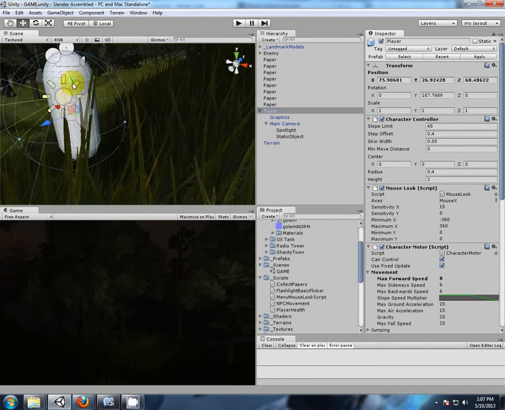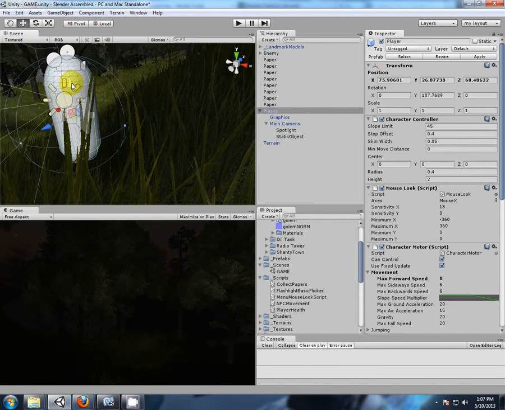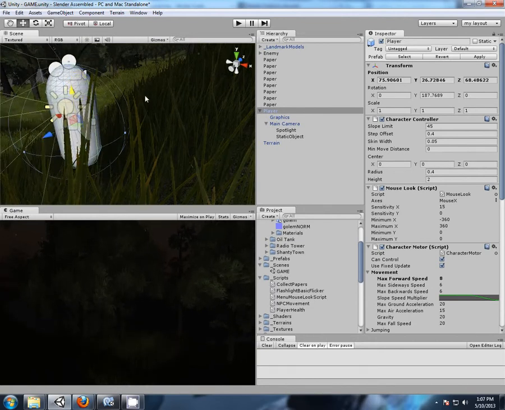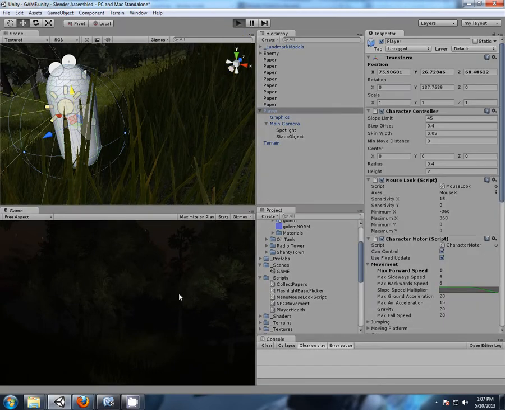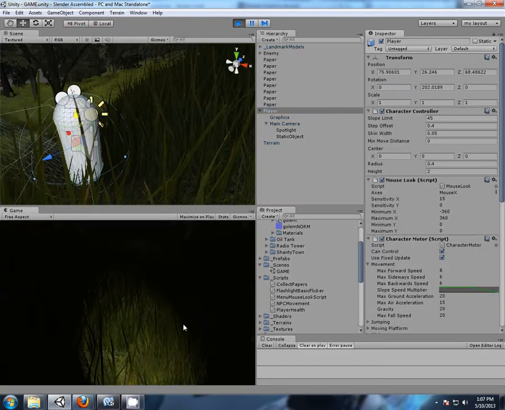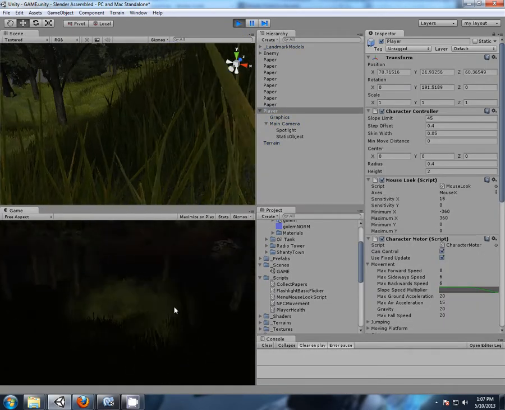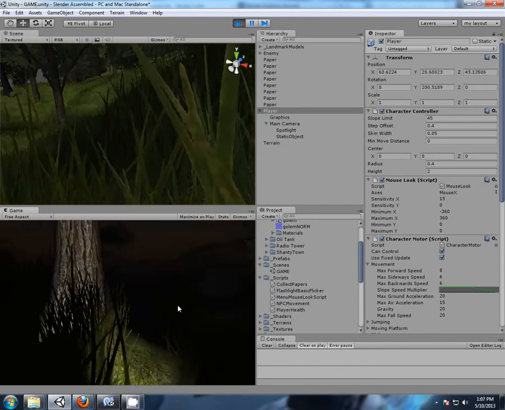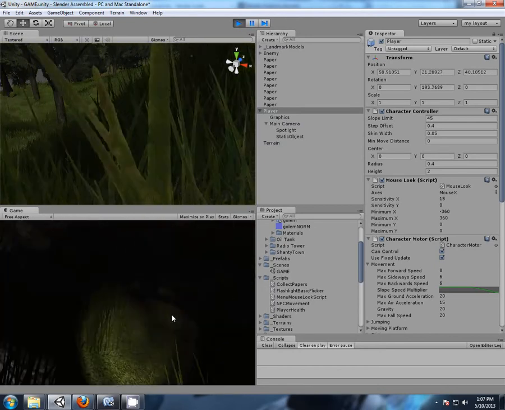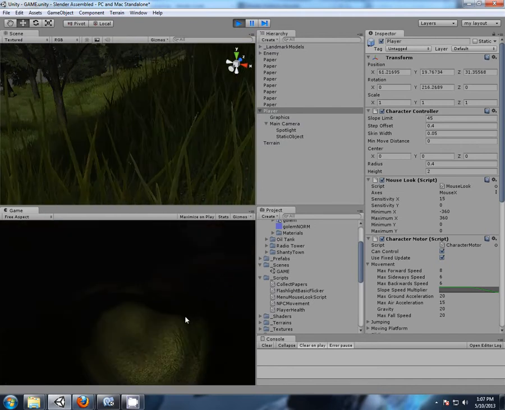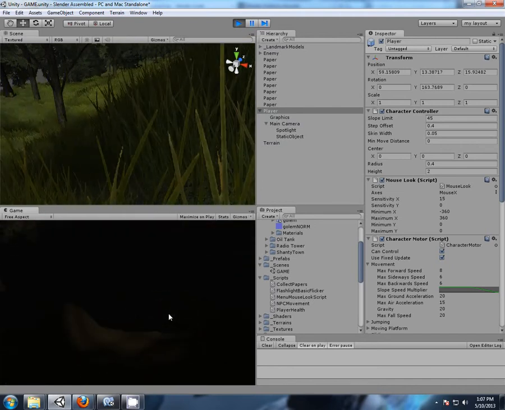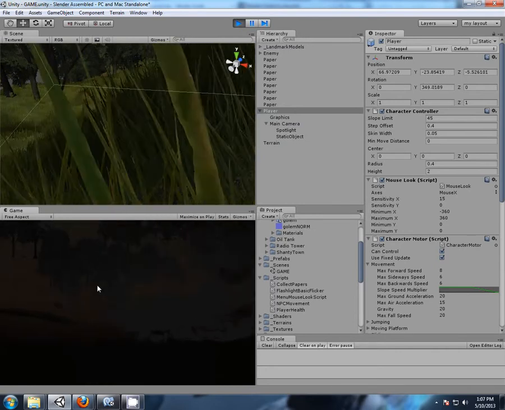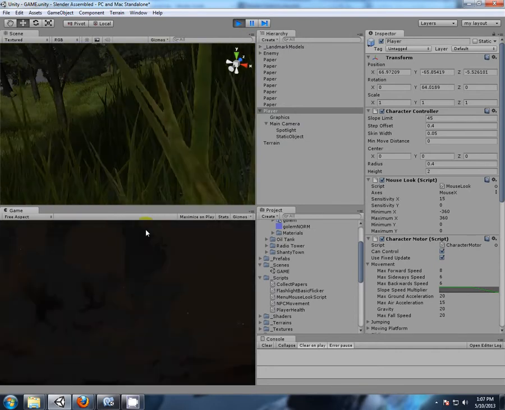On the ground there, so just a little bit up. Or maybe not. Just a little bit up. Okay, so to demonstrate the problem, I hit play, find the edge of the world. Have I found the edge of the world? Looks like it. Okay, I find the edge of the world and I walk off the edge of the world.